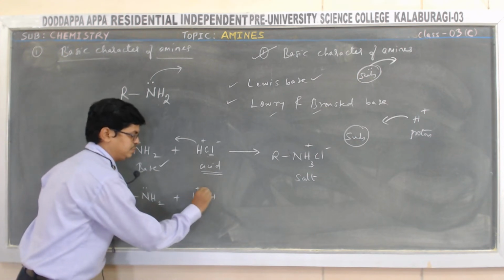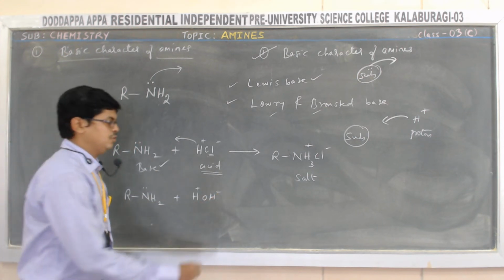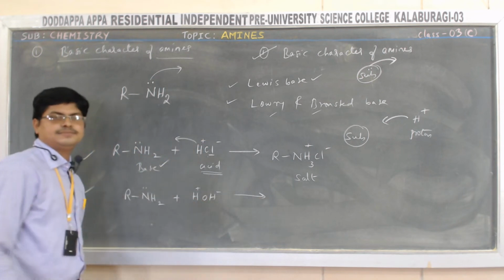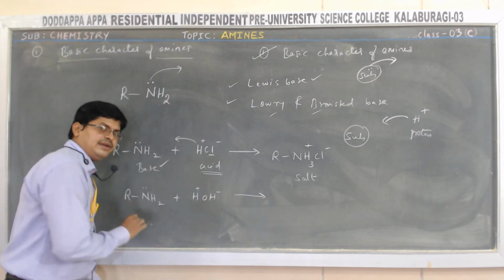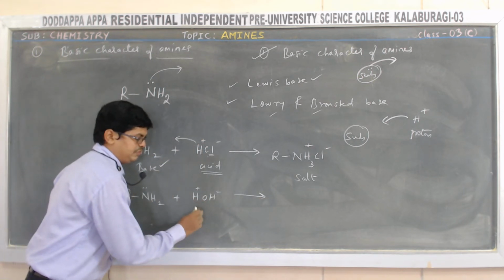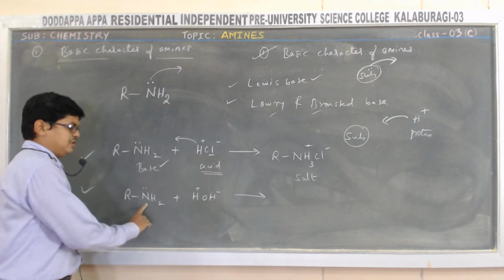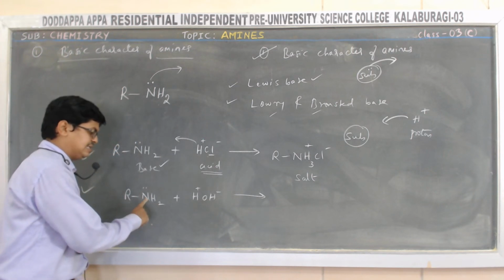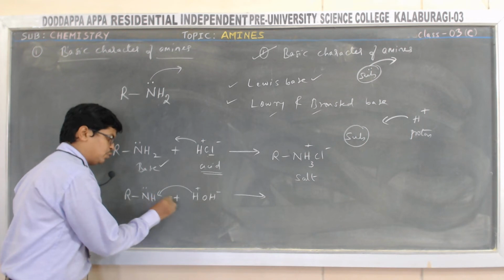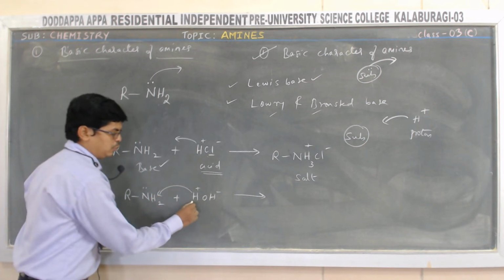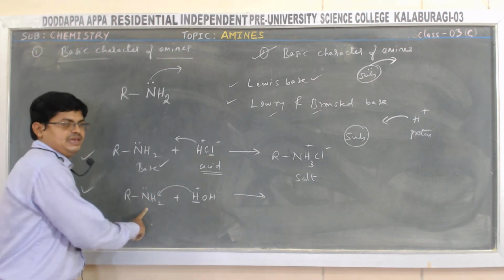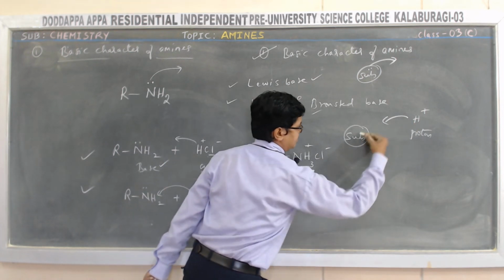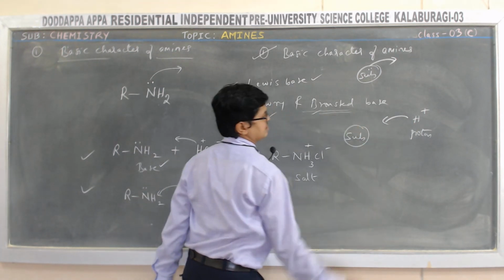Water means H plus and OH minus, H2O. So when you add amine in water, your water behaves like an acid. Then the amine behaves like a base because it accepts a proton. A proton acceptor is called a Bronsted base.